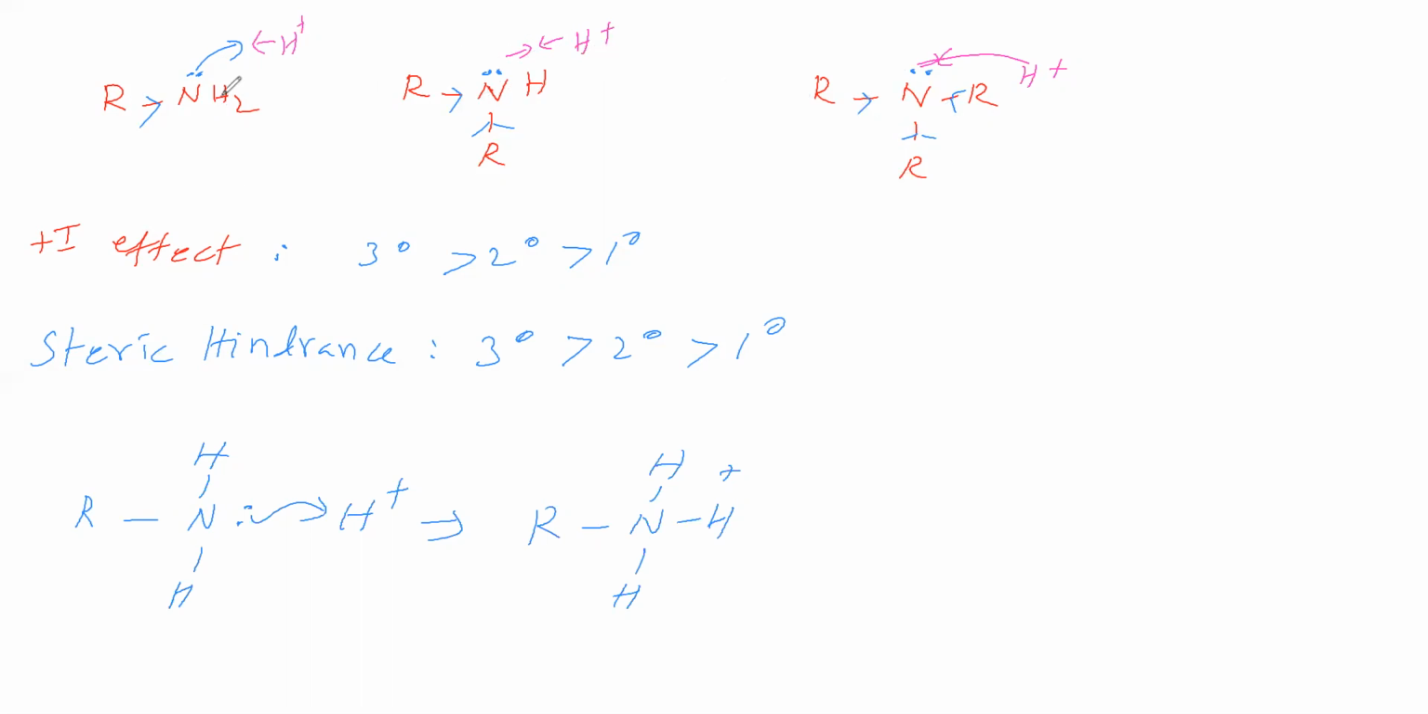Now they are taking H plus ions and converting into the respective cation. That we will see in aqueous solution. So now we will take RNH2 with water. With water, this RNH2 takes H plus from water and becomes RNH3 plus. And what is remaining here is OH minus.